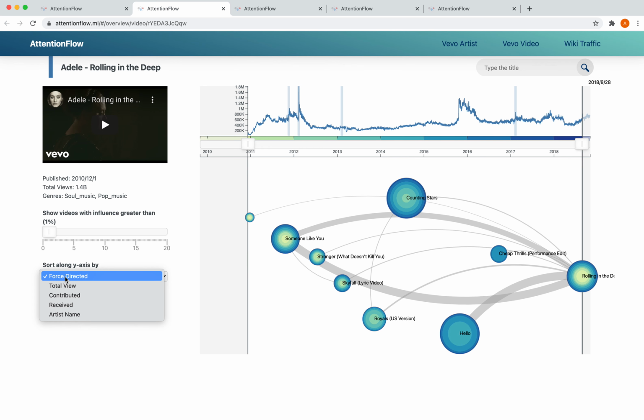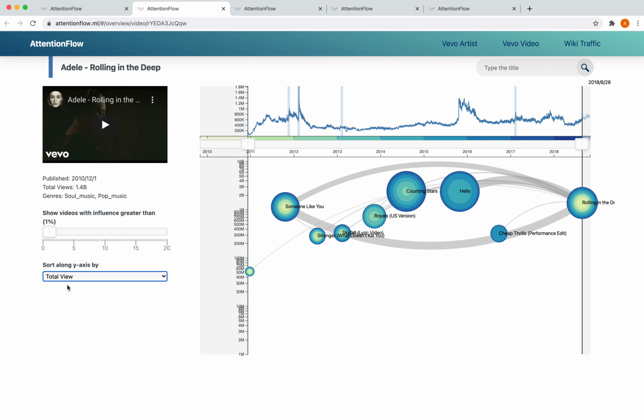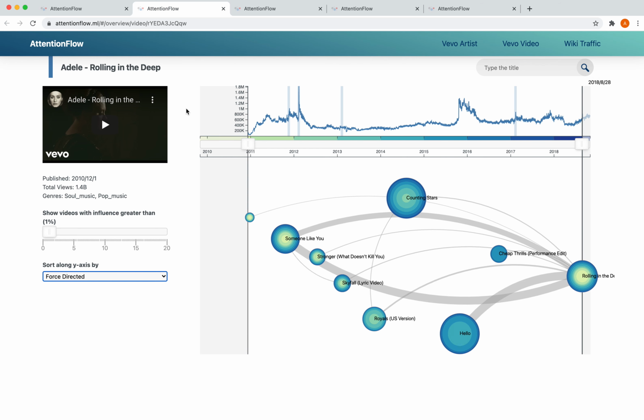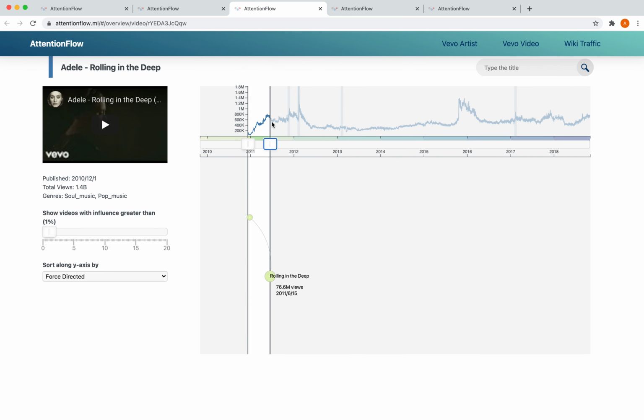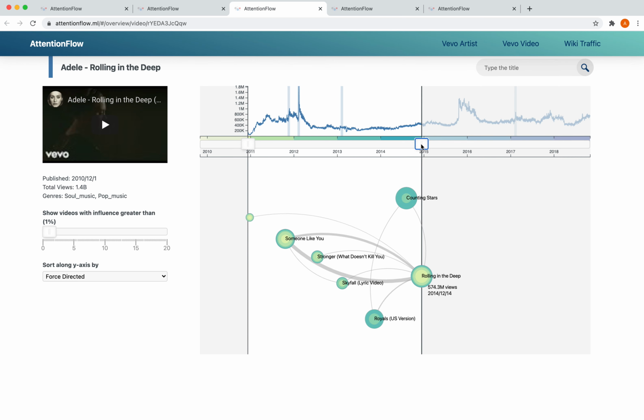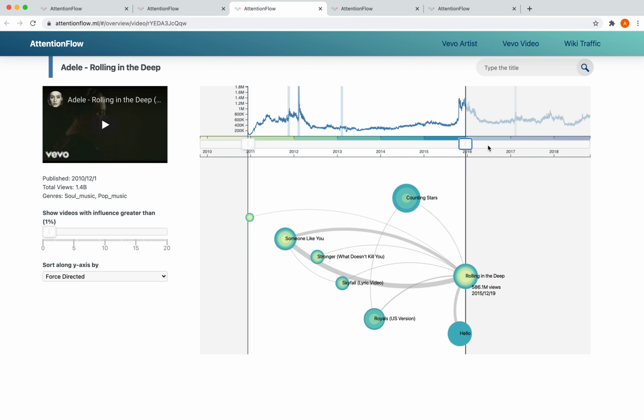And the drop-down menu provides us with 5 different sorting criteria along the y-axis. By default, the nodes are sorted according to a force-directed algorithm, which tries to minimize the number of crossing edges. But we can also sort the videos by the total view counts, where the most popular videos are placed at the top. Finally, we have a time slider that allows us to progressively reveal a neighbor when it starts to have a significant influence on the ego node.